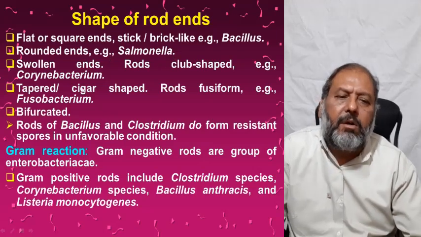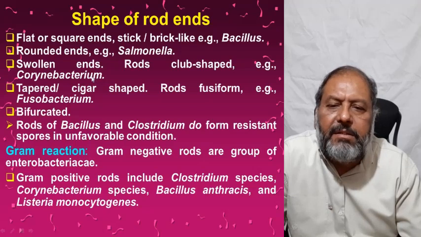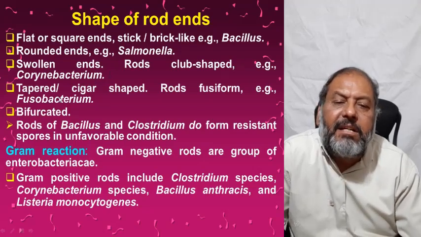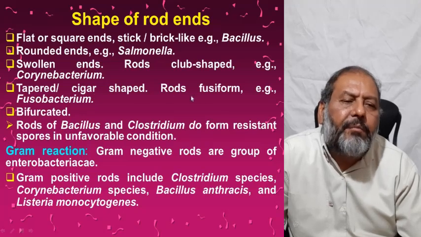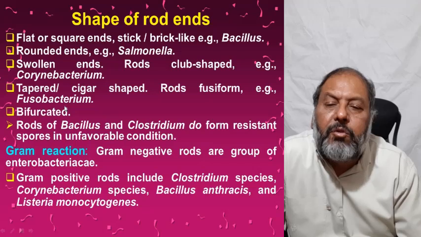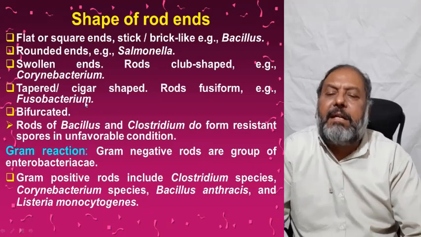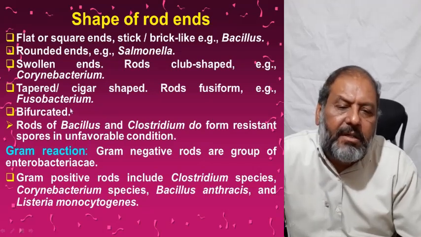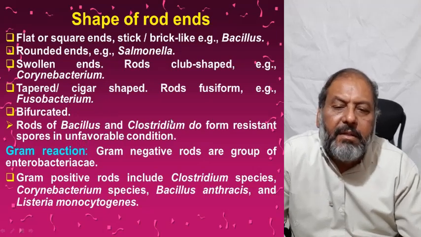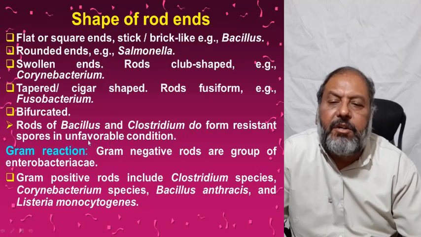Swollen ends, club-shaped rods, are in the case of Corynebacterium. Tapered cigar-shaped rods, these are the fusiform, as in the case of Fusobacterium. Bifurcated rods. Bacillus and Clostridium do form resistant spores in unfavorable conditions.